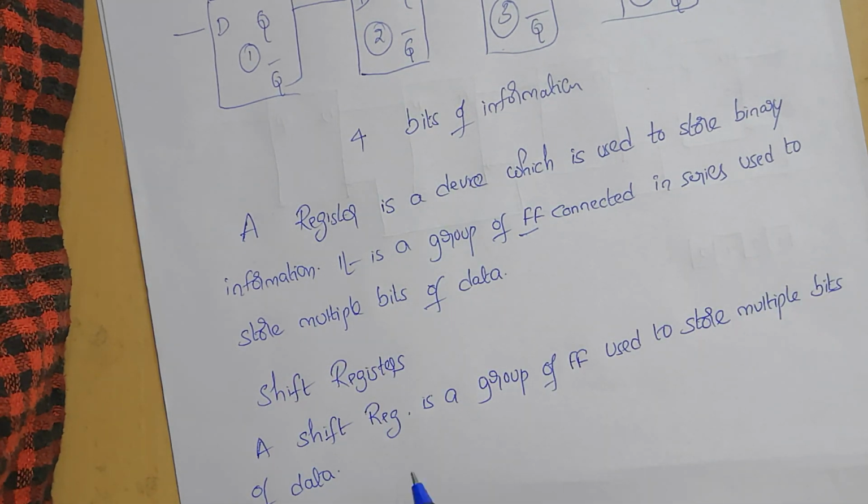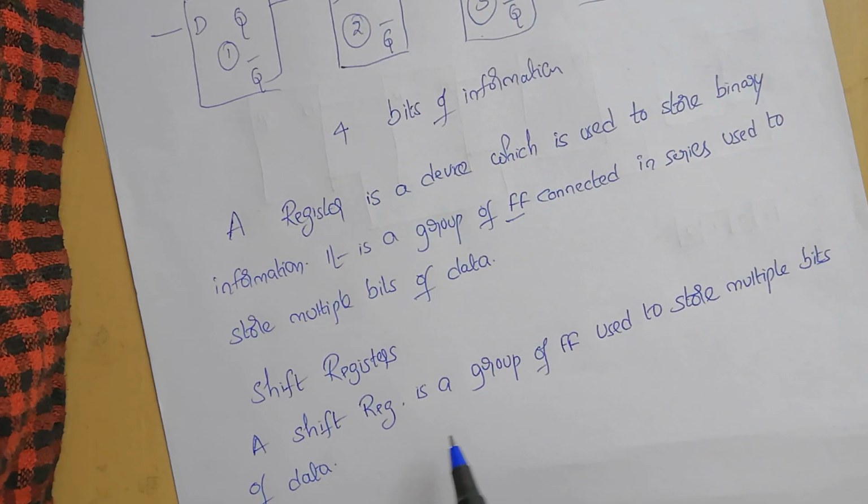The bits stored in such registers can be made to move within the registers, and in and out of the registers, by applying clock pulses. An n-bit shift register can be formed by connecting n flip-flops, where each flip-flop stores a single bit of data. These shift registers are classified into two types: one is the shift left register and the other is the shift right register.